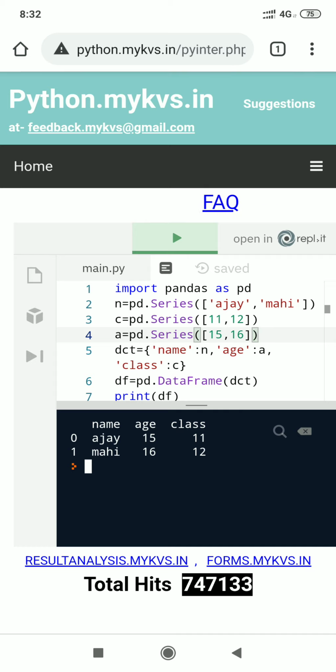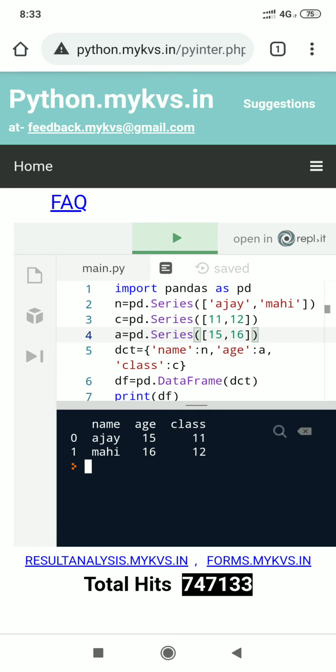If it is required, we can pass index values also for the column name, but we are passing values directly without specifying index, because we are passing these values in the form of a dictionary.